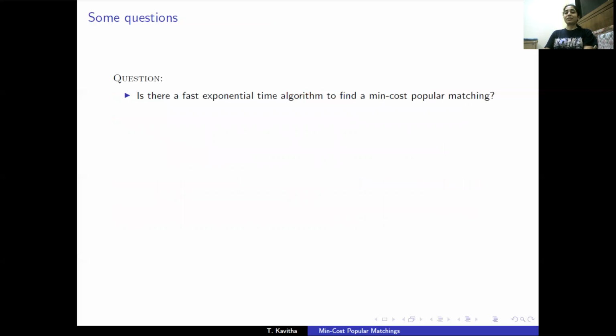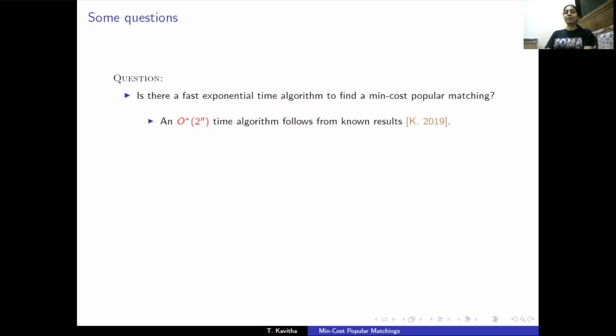So let's ask the question, is there a fast exponential time algorithm to find a min-cost popular matching? In fact, we already know one. There is an O star 2 to the n running time algorithm to find a min-cost popular matching in a bipartite graph. So this paper did not particularly address the min-cost popular matching problem in bipartite graphs.